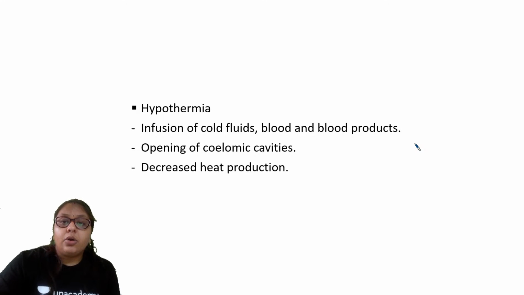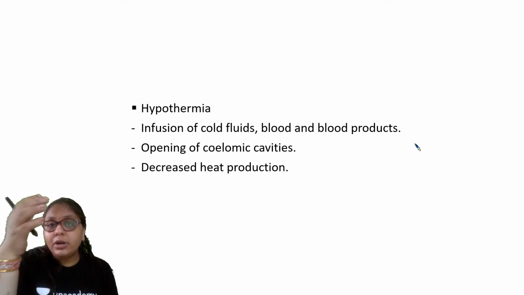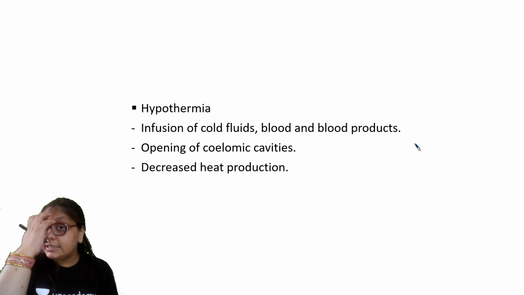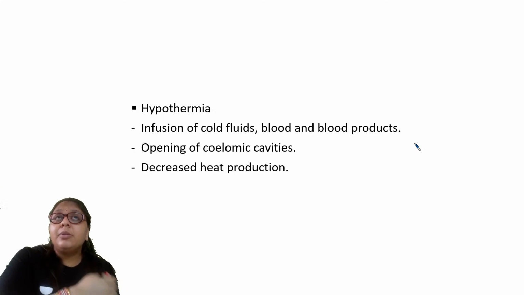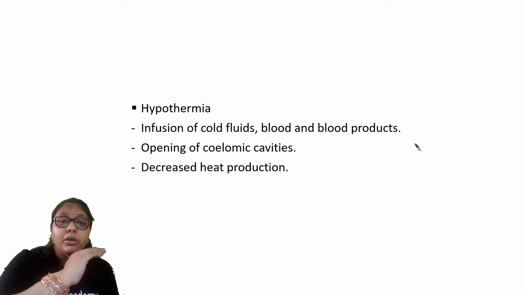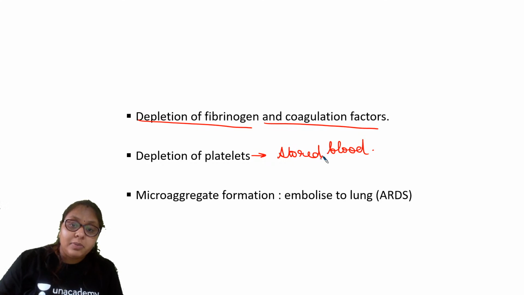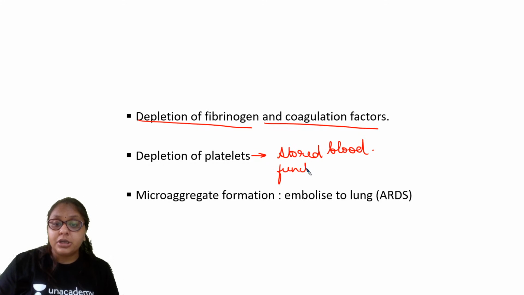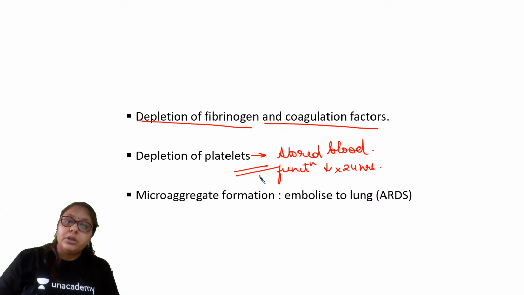ठीक है, now hypothermia, ये जो stored blood है, it is stored at a temperature of 2 to 8 degrees Celsius. ठीक है, जब हम लोग massive transfusion दे रहे हैं, we don't have that much time to bring it to the room temperature. ठीक है, so platelets, there is depletion of the platelets. The platelet function decreases within 24 hours of storing the blood. ठीक है, तो therefore there is depletion of the platelets, and also